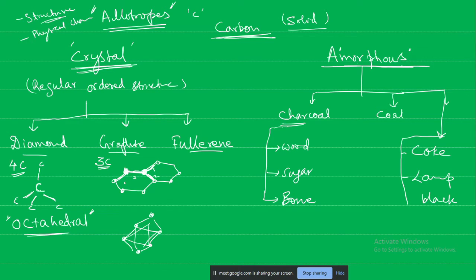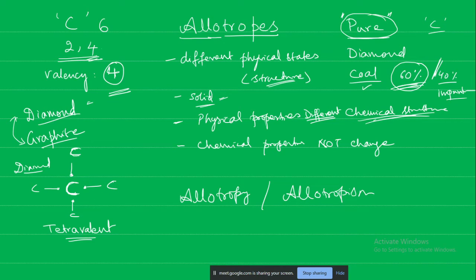In this graphite structure, because it is bonded through only 3 carbons, what is happening? One electron is remaining free, correct? Carbon is tetravalent, so why is one electron free? That's what I'm telling.